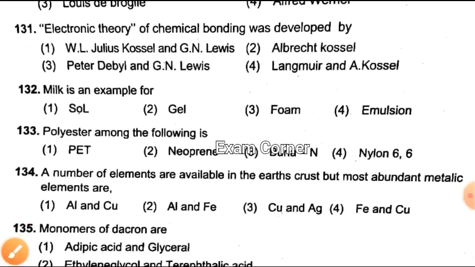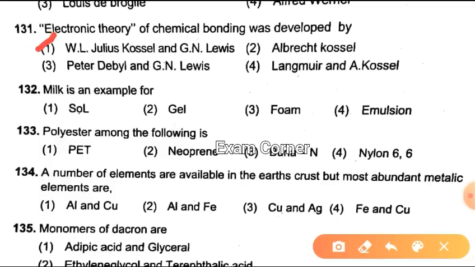Electronic theory of chemical bonding was developed by, okay, Kossel and Lewis. Option 1 is the right answer. Milk is an example for, okay, it is an example for emulsion. Next one. 133. Polyester among the following is, okay, option 1 PET is the right answer.